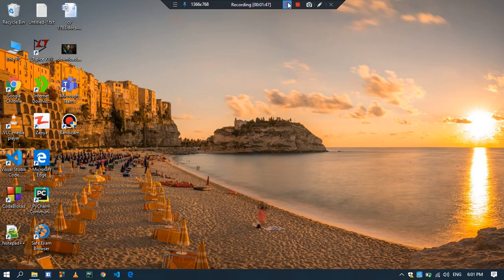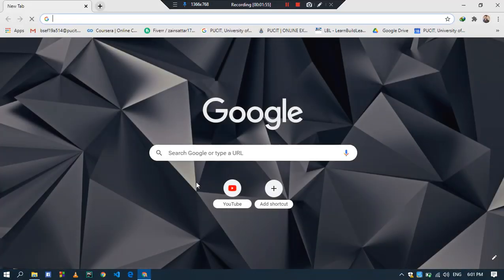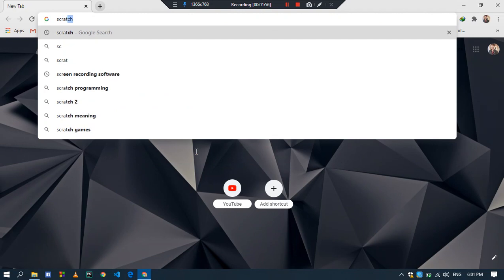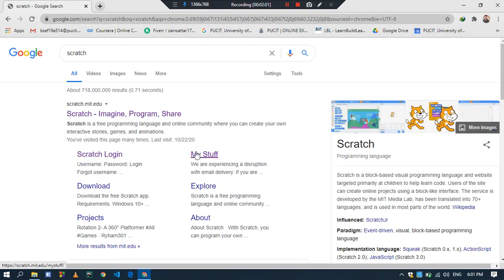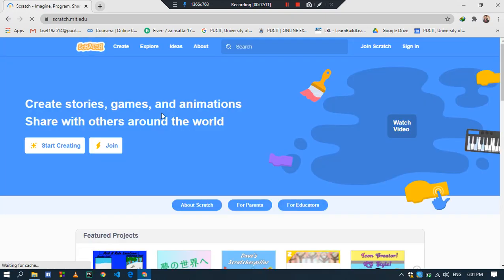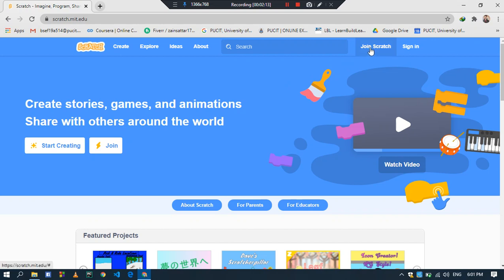Okay, let's start. First, you will have to open your browser. For example, I open Google Chrome. Then you will have to search Scratch. Now look at this, Scratch Imagine Program Share. You will have to open this website. Then say join Scratch or sign in. Click on join Scratch to create your account on Scratch.